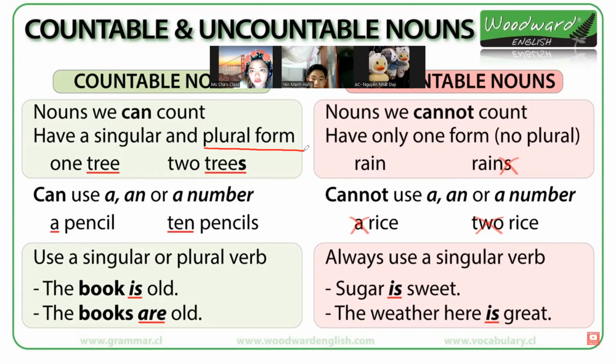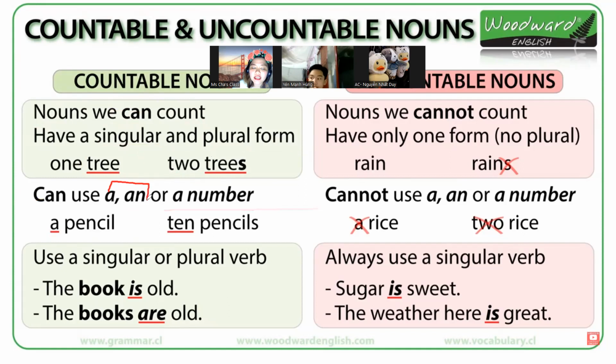So, countable noun is something that we can count. One tree, one bag, two trees, 10 students, 10 teachers, 10 beds, okay? Countable, something that we can count. So in English, we can use a, an, or a number.